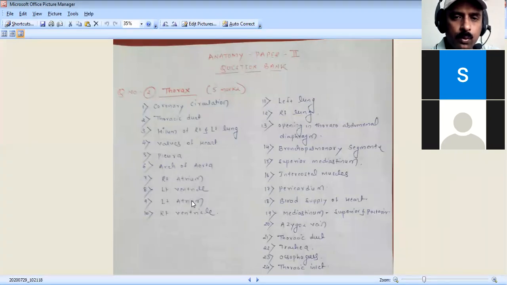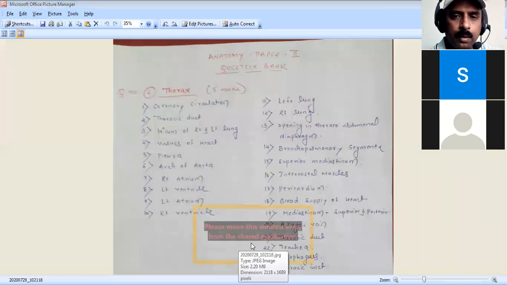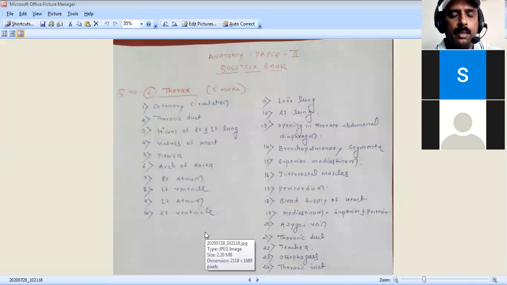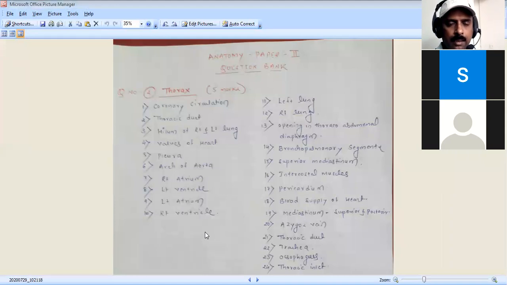Then the other part you are going to see is the pleura. The pleura is a covering around the lungs, right and left lung.